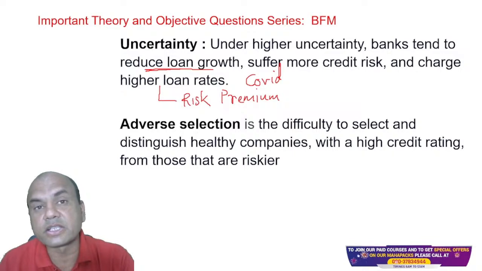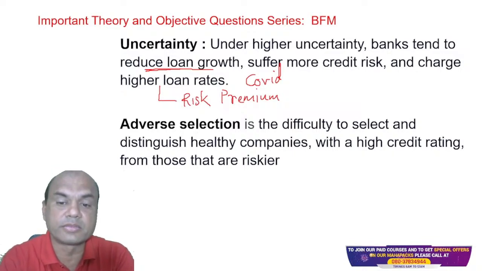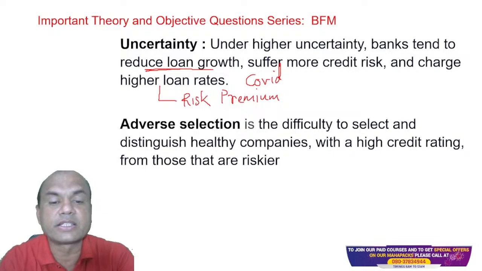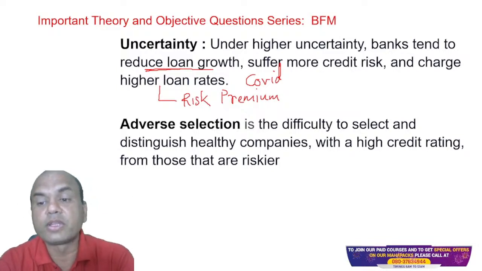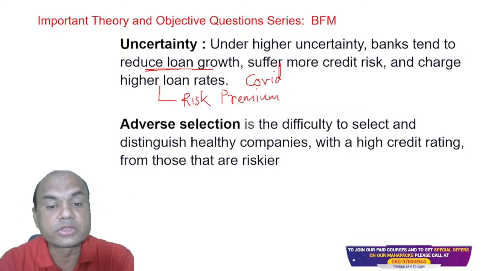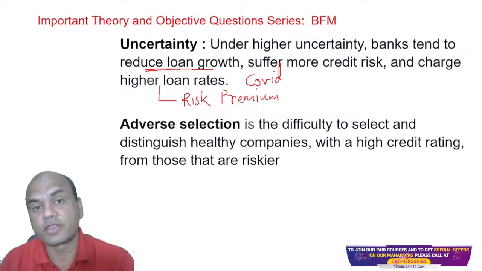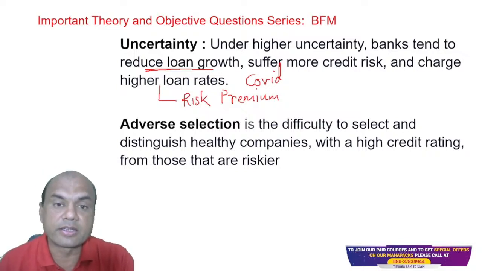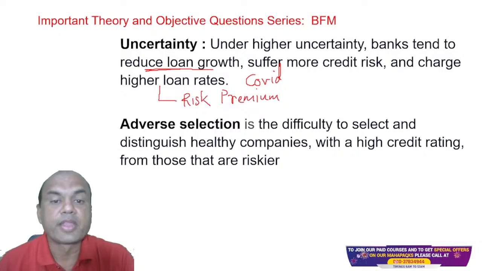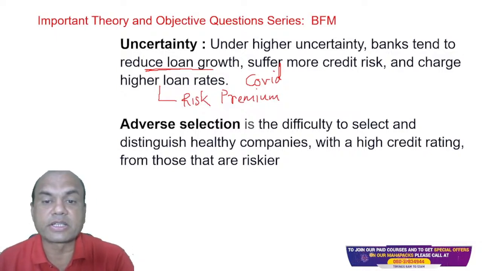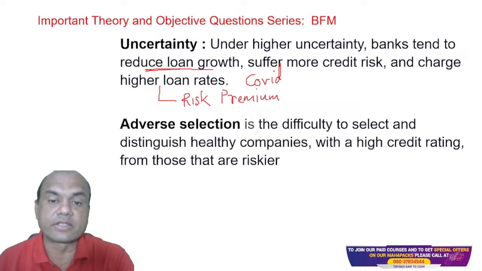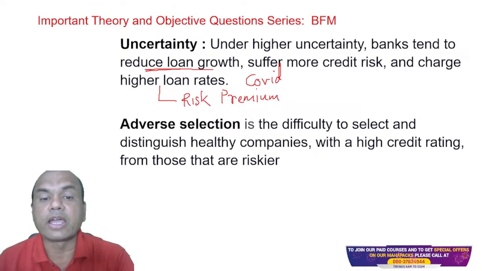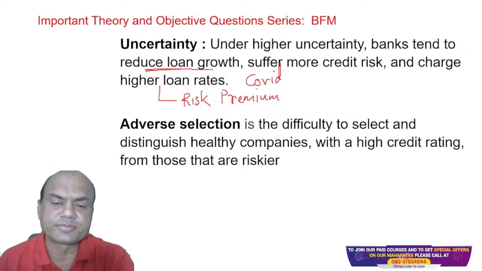Next is adverse selection. Now, what is adverse selection in this finance term? It is the difficulty to select and distinguish healthy companies with high credit rating from those that are riskier. Isn't it very important? The logic is simple, but if we don't understand it, then it becomes difficult. So adverse selection is basically the difficulty to select and distinguish healthy companies with high credit rating from those which are riskier.